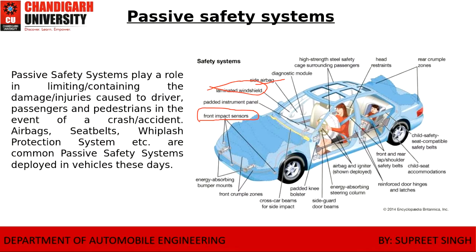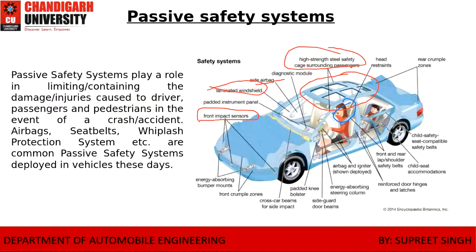So high strength safety cage surrounding the passengers. If I take my pointer over here, see this one. This region is the high gauge strength. Whenever the vehicle gets upside down, there is protection. Head restraint: this head restraint is at the back. I take a different color for this, blue color. This back part, this one. Whenever there is an impact, it does not allow the head to get injured.